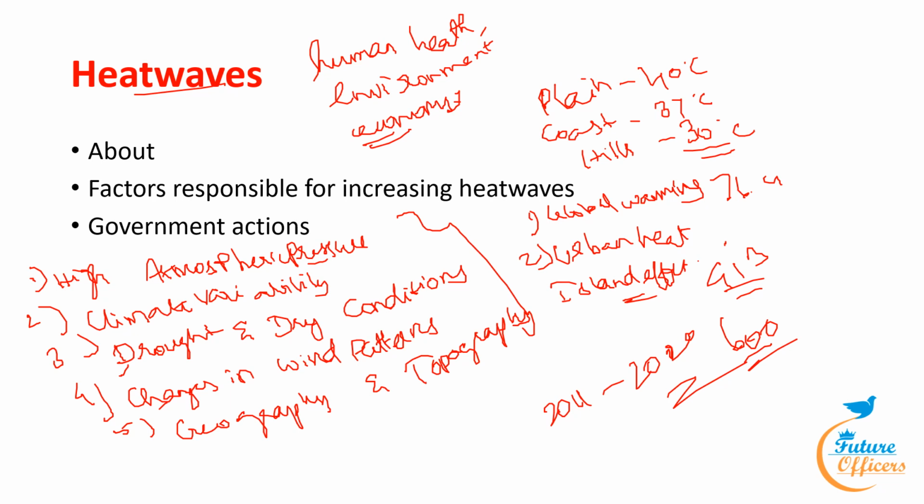Also, focus on vulnerable groups, prioritizing protection of high-risk groups like children, pregnant women, the elderly, and people with chronic diseases. Also, awareness campaigns are being made. About 100 districts have initiated campaigns to raise awareness about heat wave risk and precautions. So, these are some of the government actions.